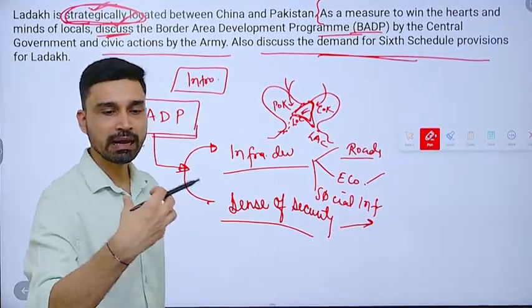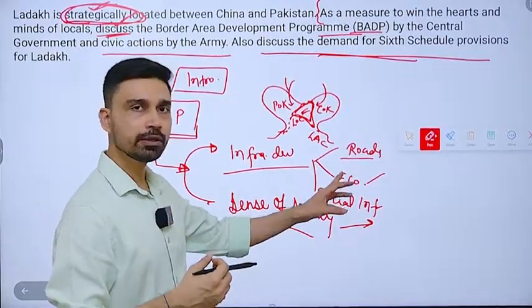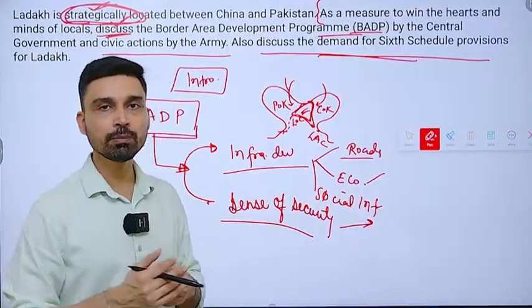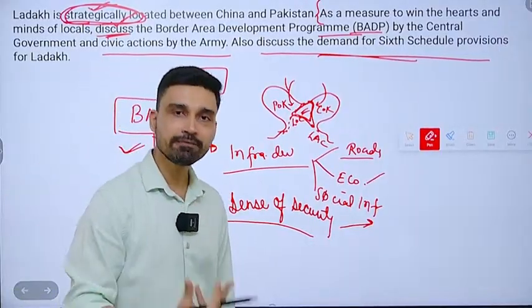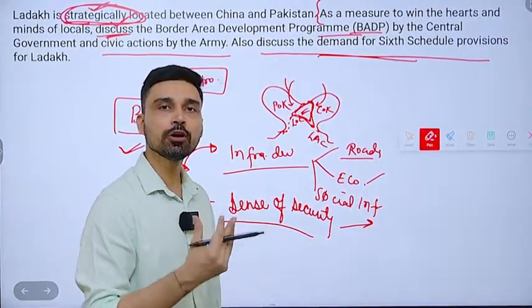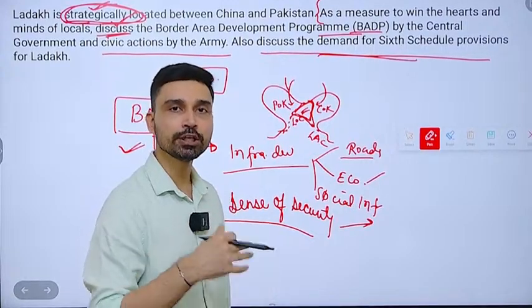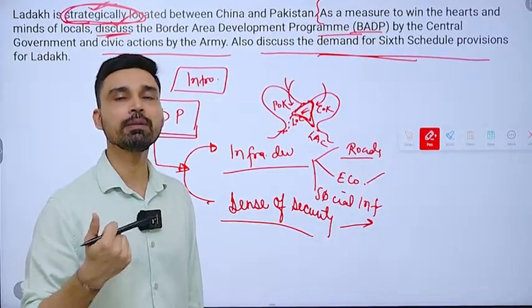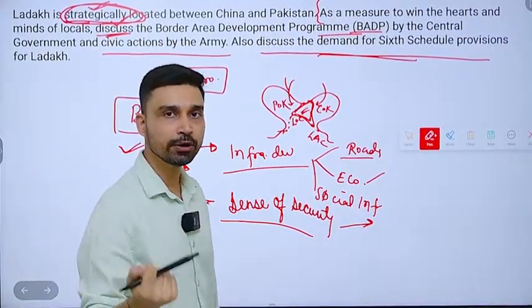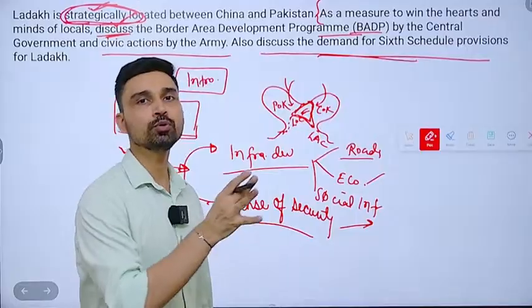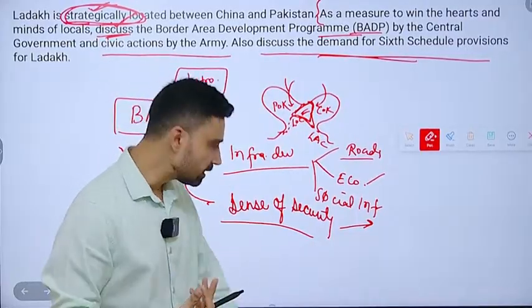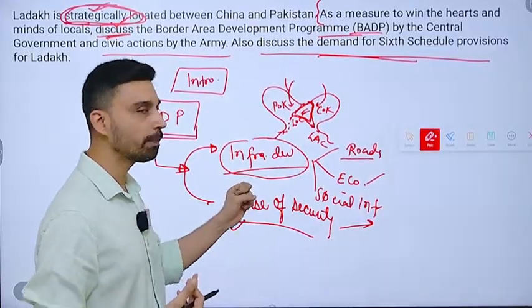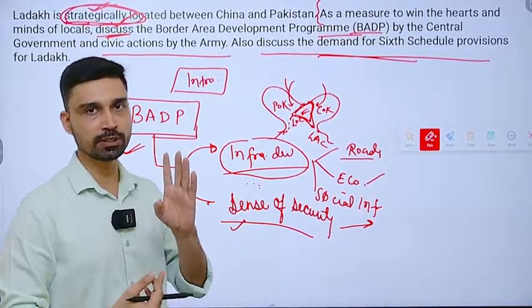That is again done by having proper development, so that people feel that if there is some threat, they can easily run away from the border areas. They have connectivity, they can save their lives. Apart from that, they also have to feel that in case of need, due to better connectivity, they can communicate with the police, the army personnel, the security forces, and they can come to their rescue as soon as possible. This is how you can instill a sense of security. So to some extent, the second objective is dependent upon the fulfillment of the first objective.